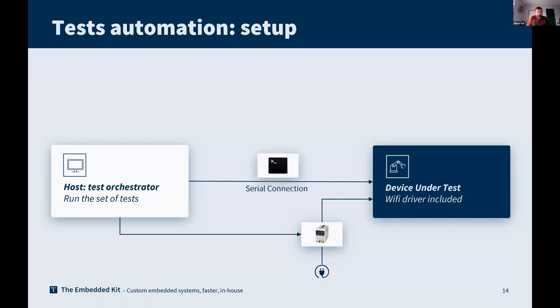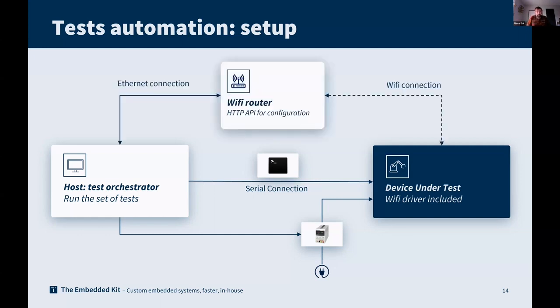Then we will need a console interface. We will use a serial connection because we will use the Wi-Fi and the Ethernet connection for the testing purpose. So we open a serial connection and we are able to launch commands like controlling Wi-Fi with wpa_supplicant, for example, and ask the system to connect to a specific equipment.